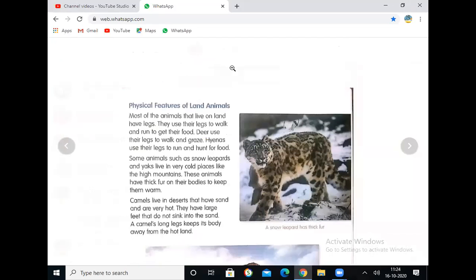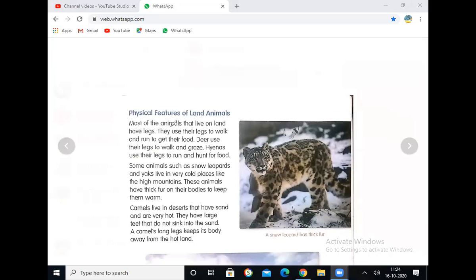Most of the animals that live on land have legs. If you observe the cow, deer, lion, tiger, any animal, it is having legs to walk and run.